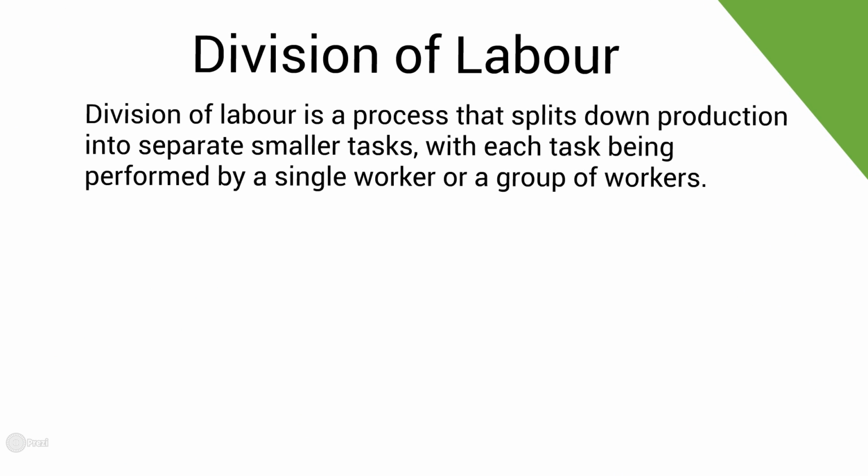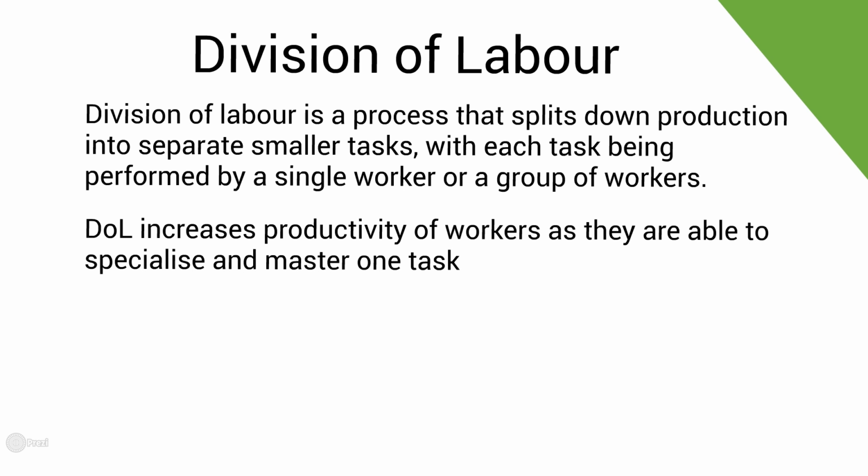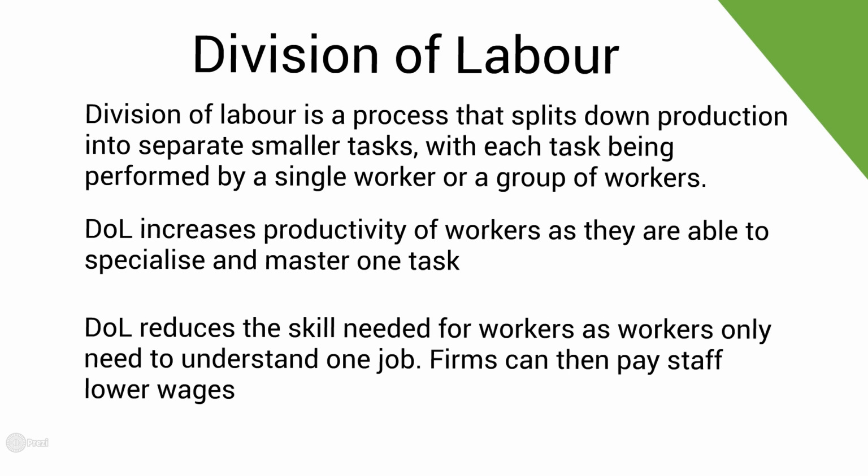The division of labour is a process that splits down production into separate smaller tasks, with each task being performed by a single or a group of workers. By breaking down the production process into smaller tasks, the division of labour increases productivity. This is because the workers are able to specialise and master the one task that they have been given. Also, the division of labour reduces the skills required by each worker as they have fewer jobs to master. This means that firms can then pay workers a lower wage, and this makes production cheaper for firms, and firms are then able to make more profit.